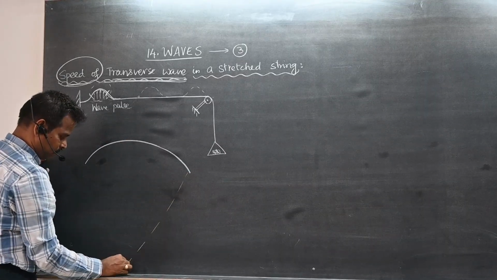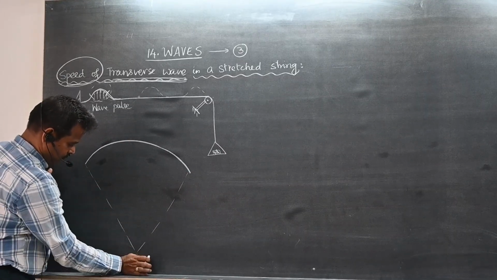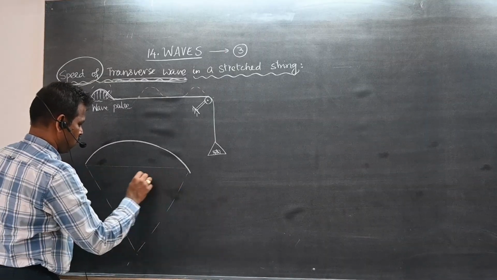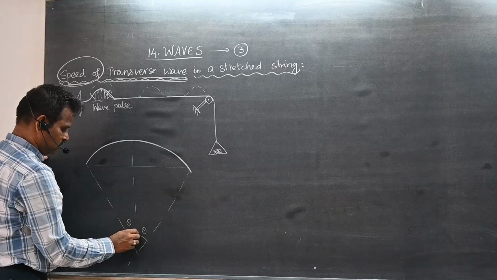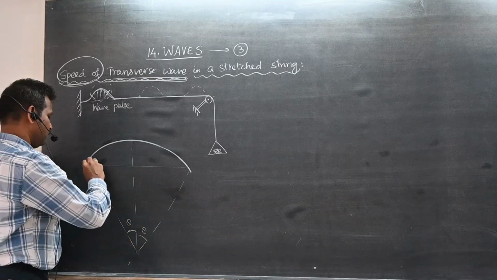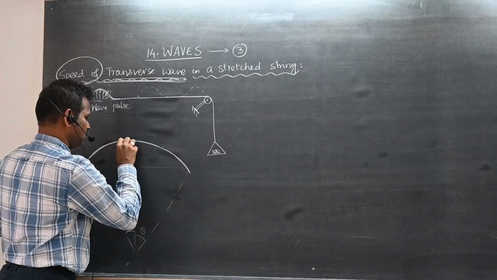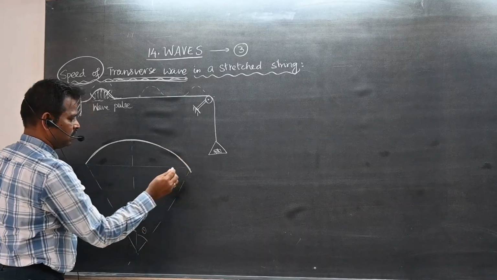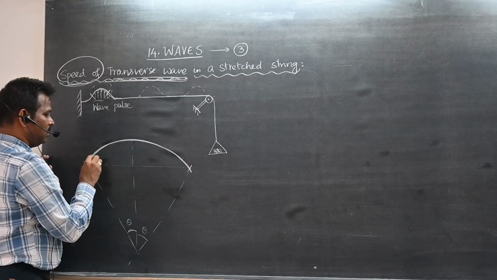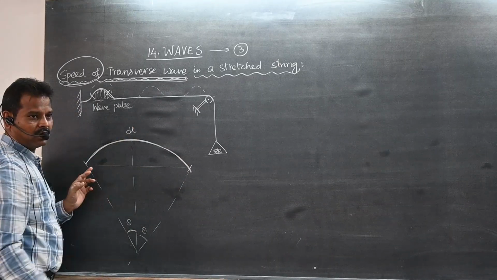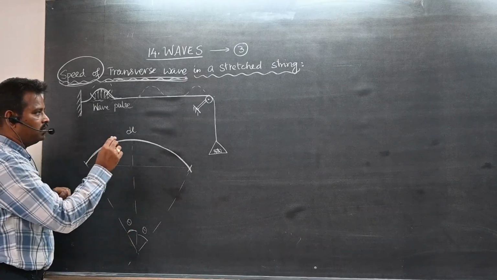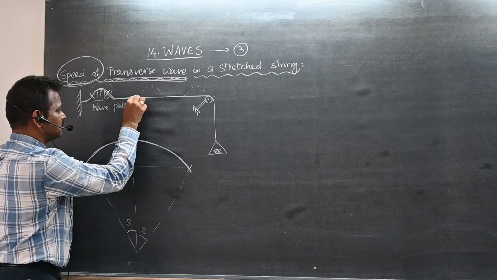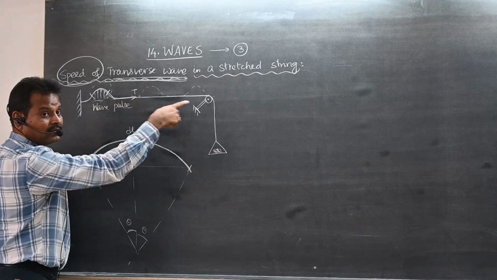Let us say this is theta, this is also theta. This is the string or the wave pulse, and let the length of this portion be dl. We know, students, tension always acts along the string.